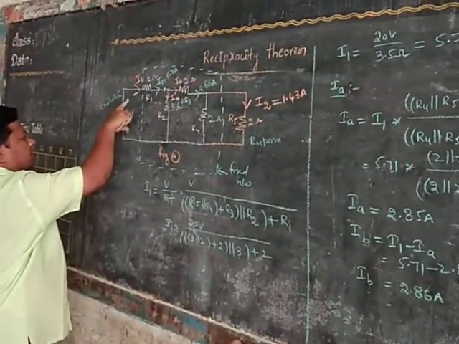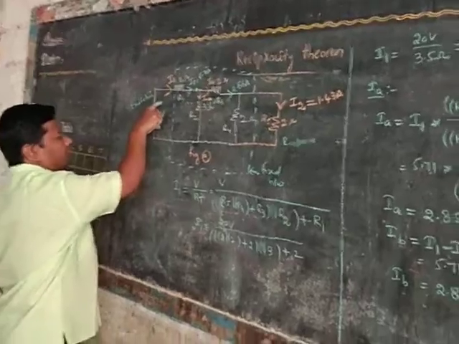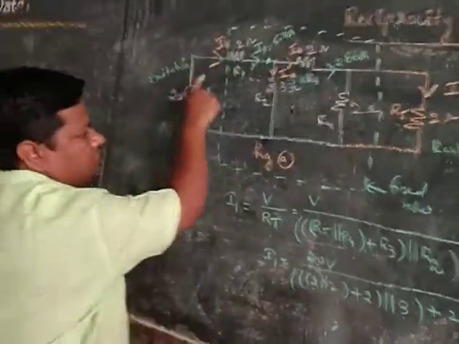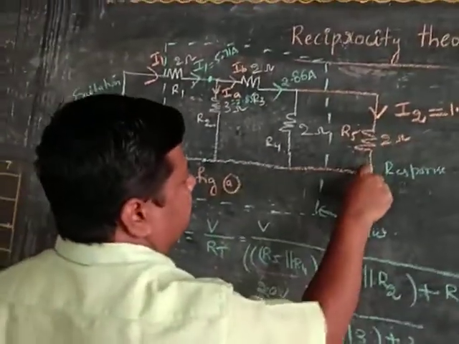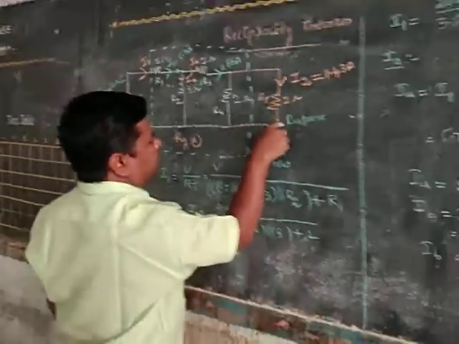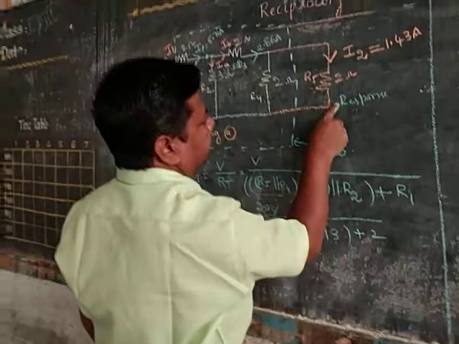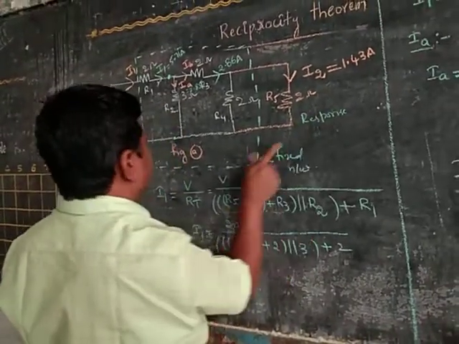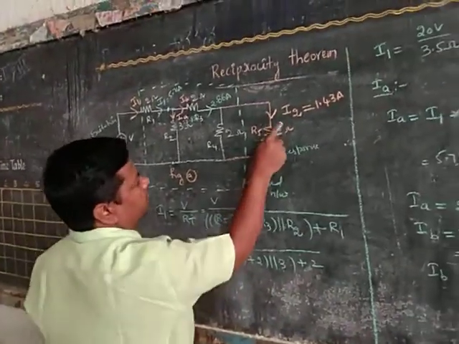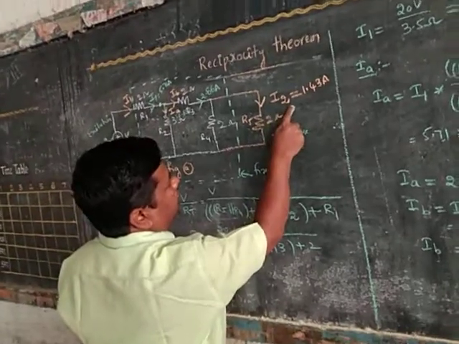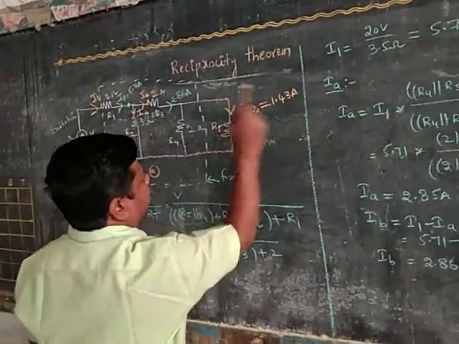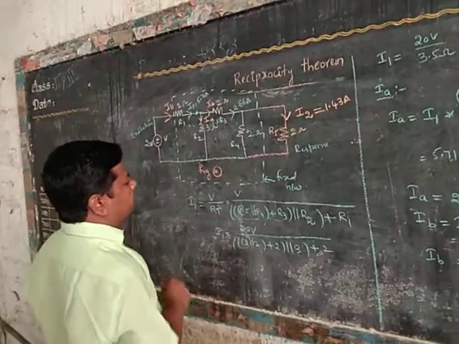Once again, this is the fixed network here. This is the branch in which we are applying one voltage source, the 20 volt voltage source. This is another branch in which you have to find the response, that means the current flowing through this resistor. After normal analysis, we find that the current I2 is equal to 1.43 amperes. That is in figure A.